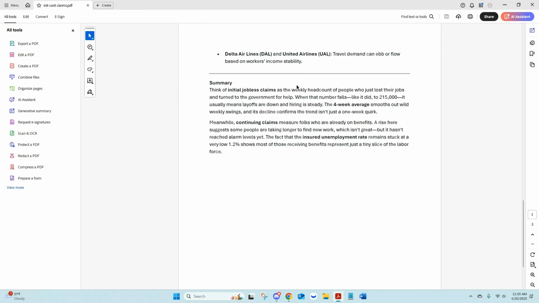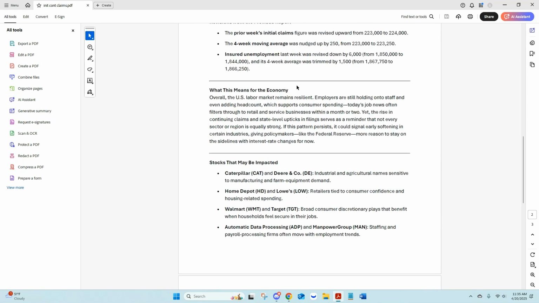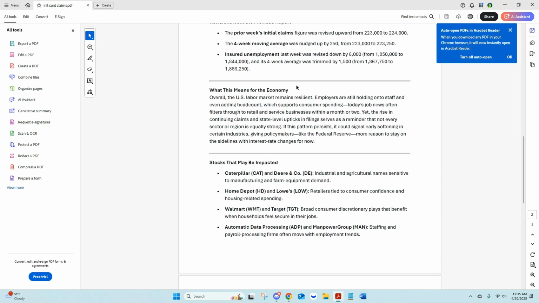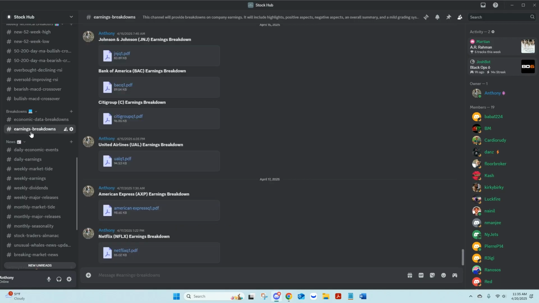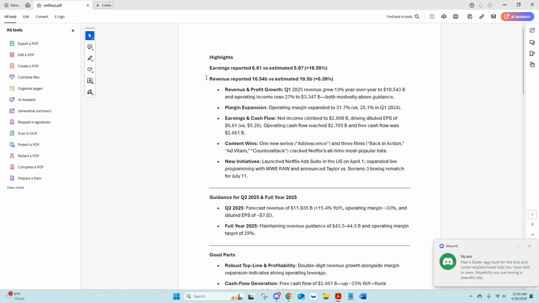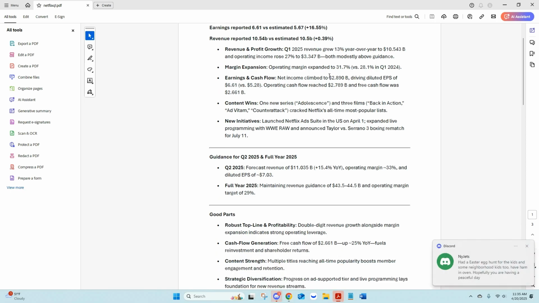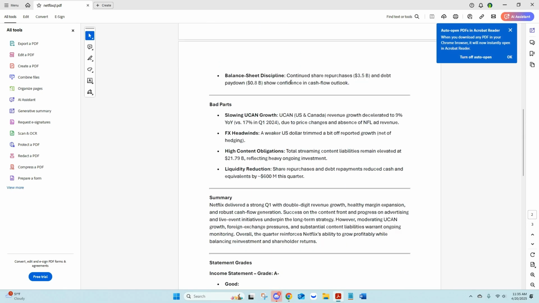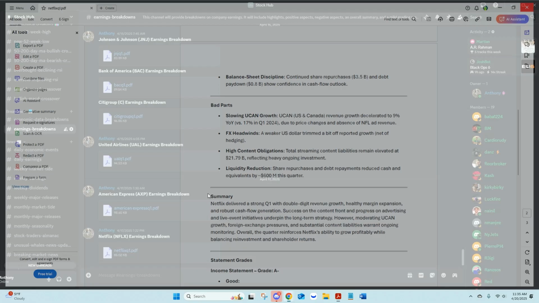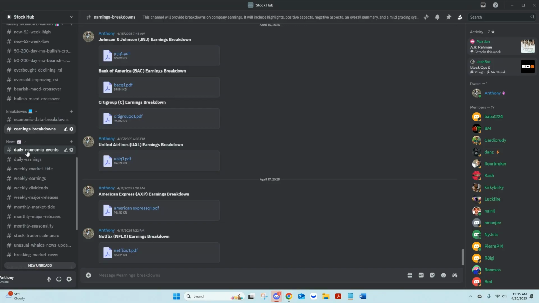Everything's laid out. I like to do some highlights, some good parts, some bad parts, and see how it can impact the economy, all that stuff. So all of our data from there goes in here. And as we're heading into earnings season, I will have the earnings data here as well. Your earnings data is going to pop in like this, so you're going to see all that here. Good for people that like to track company earnings.